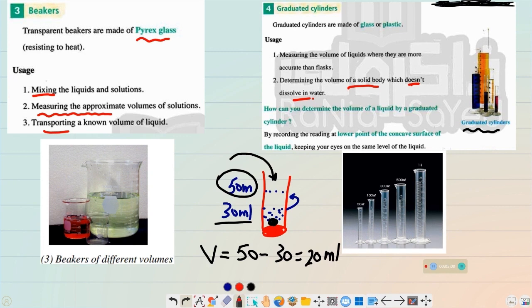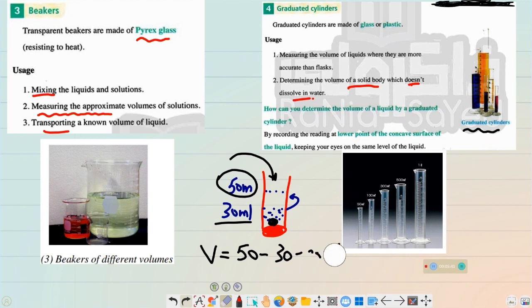But focus on something very important here. The milliliter and the liter are units used to measure the volume of what? Of liquids. While when we are measuring the volumes of solids, we are using another volume unit, which is called the cubic centimeter. So cubic centimeter equals the milliliter. So the volume of the body here is 20 cubic centimeters.